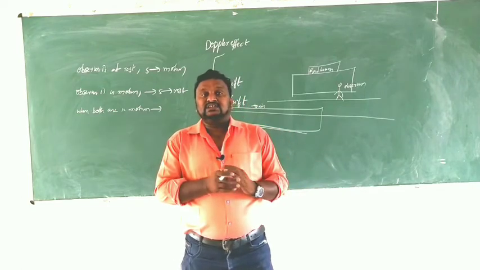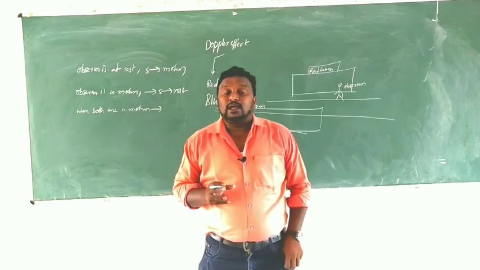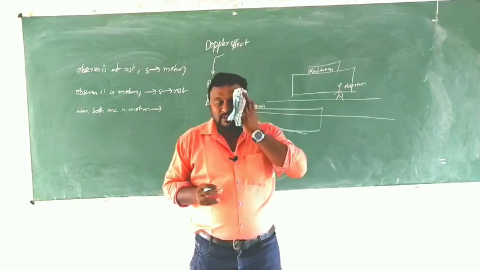So in this case, we can define the Doppler effect like this. What is the Doppler effect?